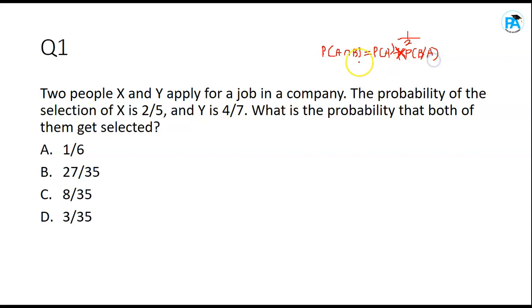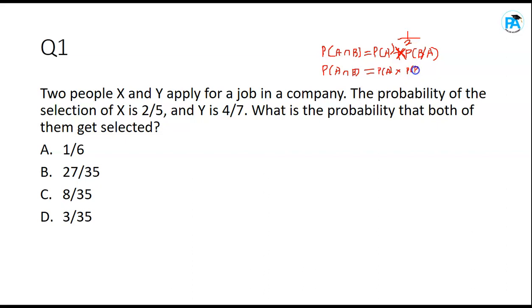Another formula says that probability of A and B, A intersection B, should be equal to probability of A times probability of B, just like that.